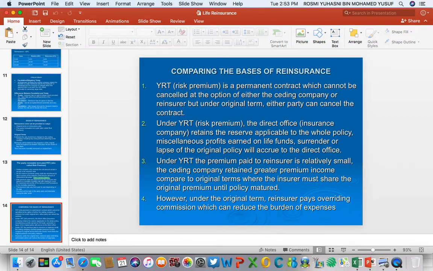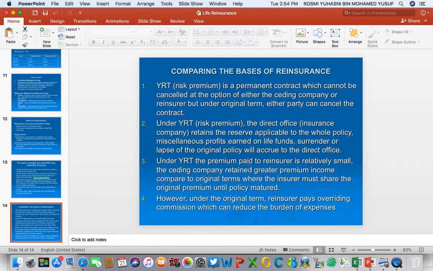Number 3, under the risk premium, the premium paid to the reinsurer is relatively small. The ceding company will retain greater premium income compared to the original term basis, where the insurer must share the original premium until policy matured. So remember, the premium paid by the insurer to the reinsurer under risk premium is quite small, and they will retain the original premium, but they have to pay a certain amount of premium to the reinsurer.